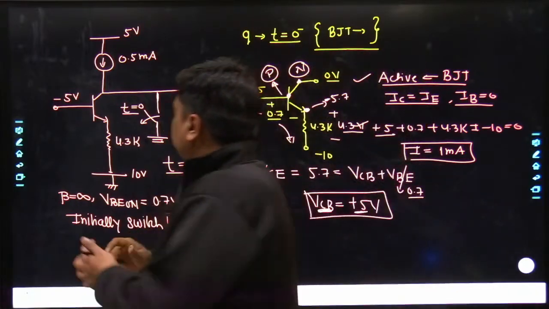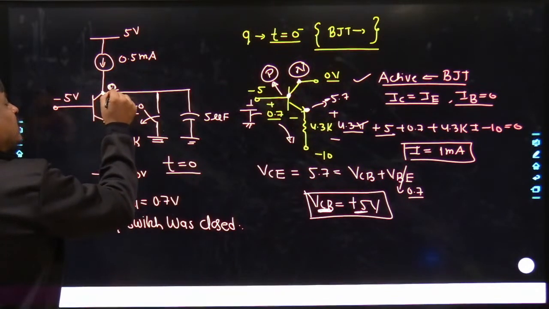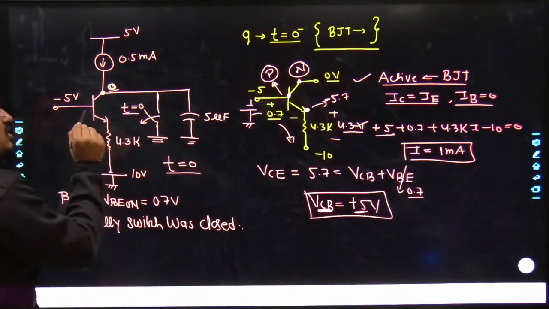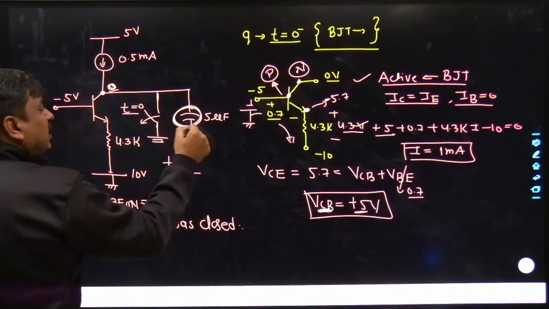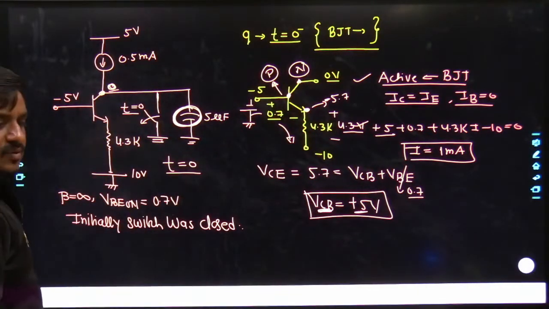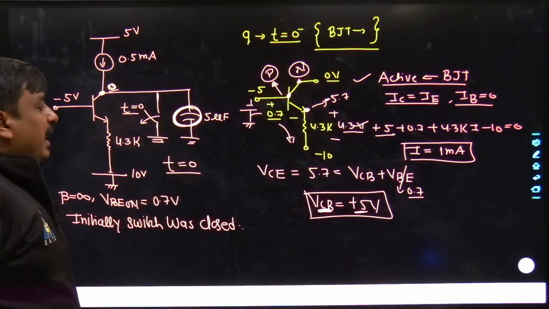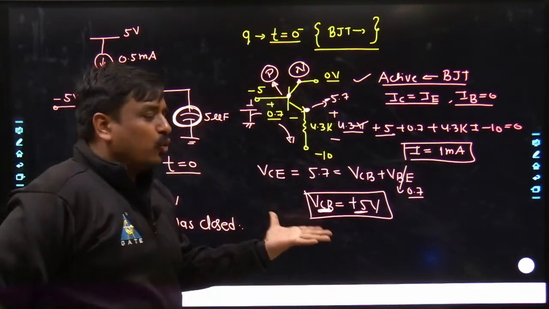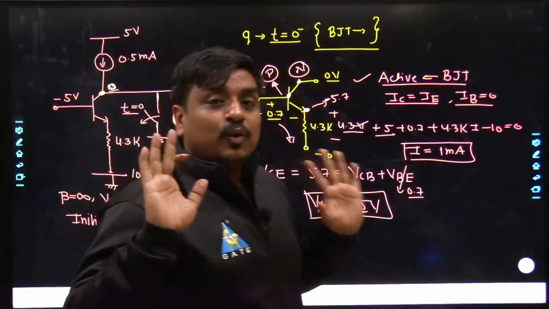Why? My dear friends, see, here initially voltage was 0. Now the voltage across this terminal would not change rapidly. But yes, the voltage across this terminal would change. How? Because the capacitor would start charging. And as the capacitor voltage starts charging, the voltage across this terminal would change. After a certain voltage, this condition won't be true, and it will go into the saturation region.